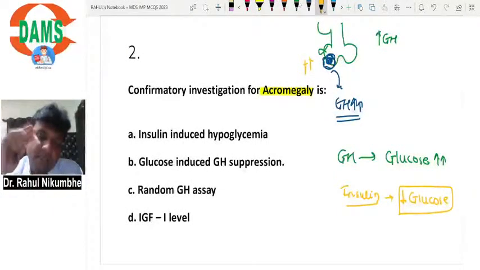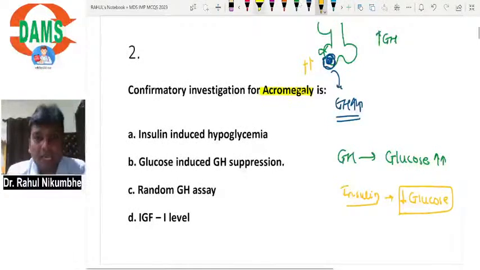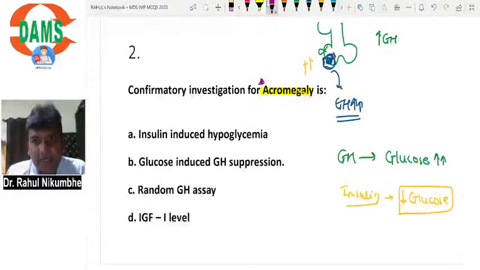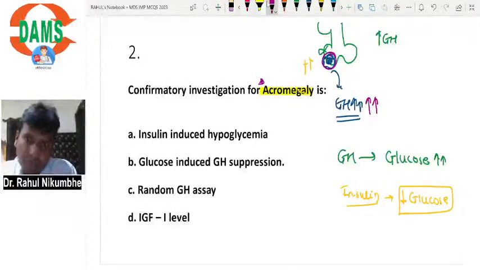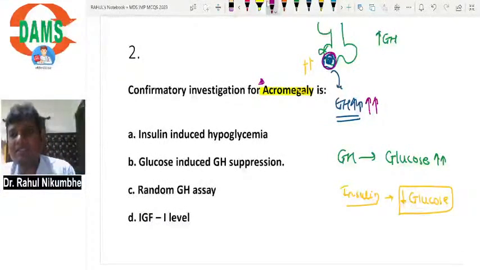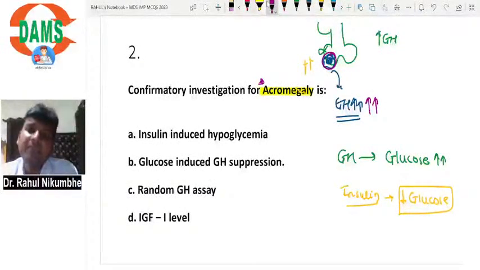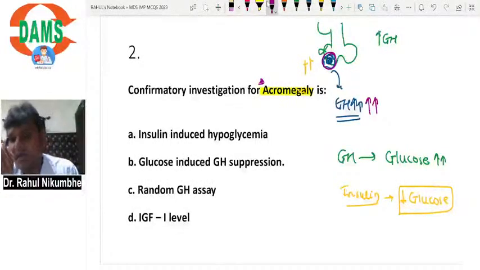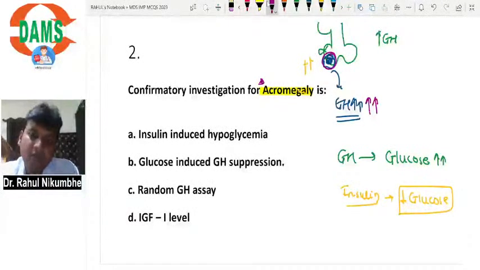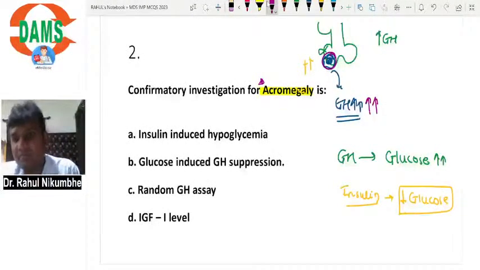But if I'm suspecting acromegaly, then I'm suspecting a tumor which is secreting a lot of growth hormone. And whenever tumor cells are present, they secrete hormone independent of everything. Simply, you are not able to inhibit the tumor secretion of hormones. So now what I will do, I will try to inhibit the cells. So how will you inhibit?